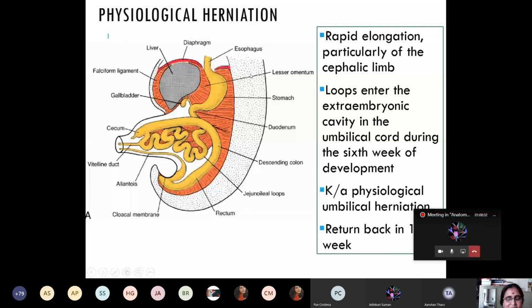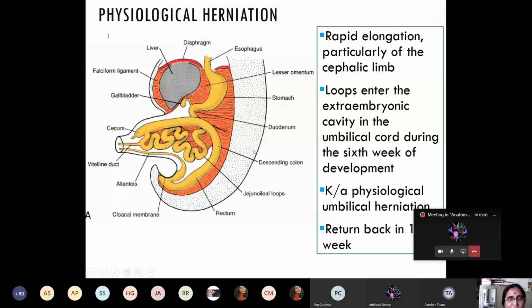Now this is the last slide for today. Because the size of the liver is very big and the abdominal size is very small, the developing midgut loop undergoes rapid elongation and does not occupy the abdomen. So it protrudes through the umbilicus and umbilical cord into the extraembryonic cavity. This herniation is known as physiological herniation and takes place in the 6th week of intrauterine life. It returns back through the umbilicus into the abdomen during the 10th week of intrauterine life.